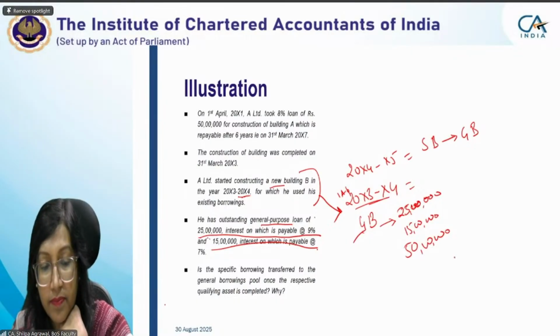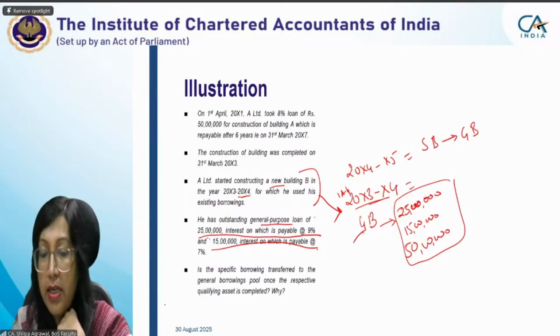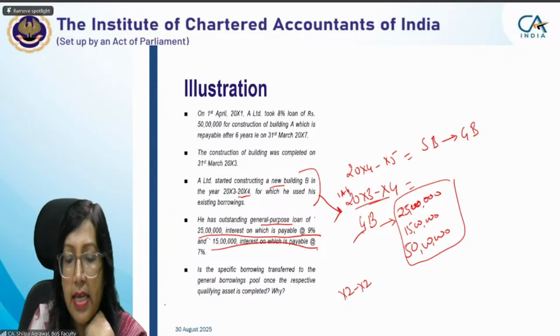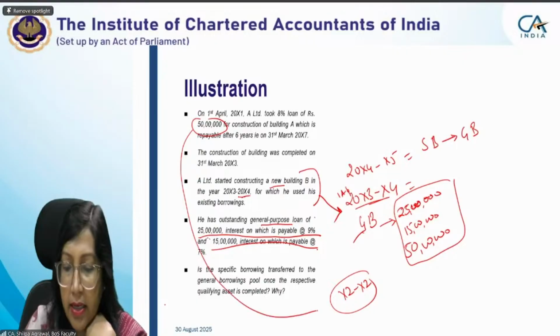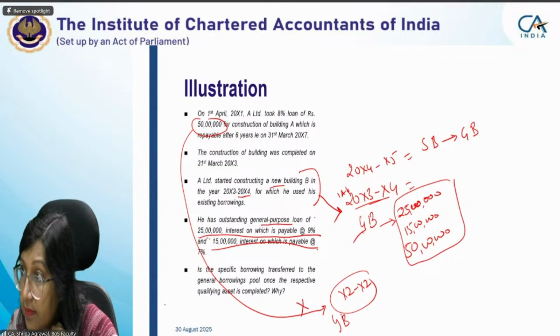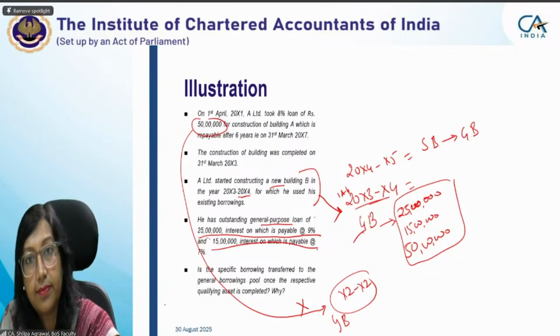Okay? Yes, ma'am. Thank you. So your general borrowing will be three from the year X3, X4. Till the year X2, X3, it will not be considered as general borrowing. Ma'am, if we have repaid something out of that 50 lakh rupees, the balance on 31st March 20X3 will be considered as general borrowing.